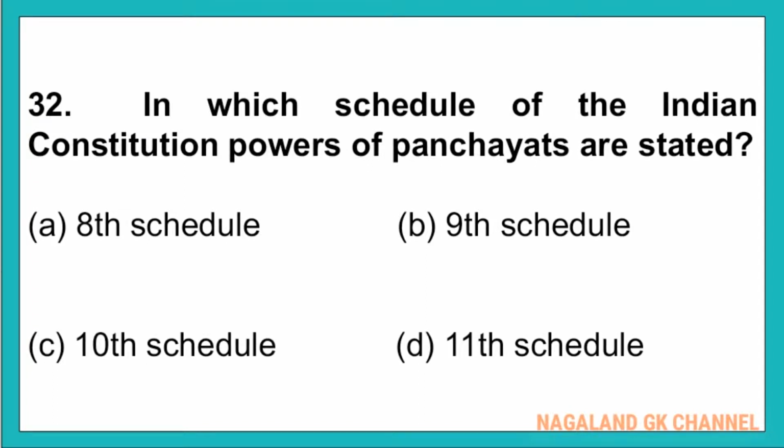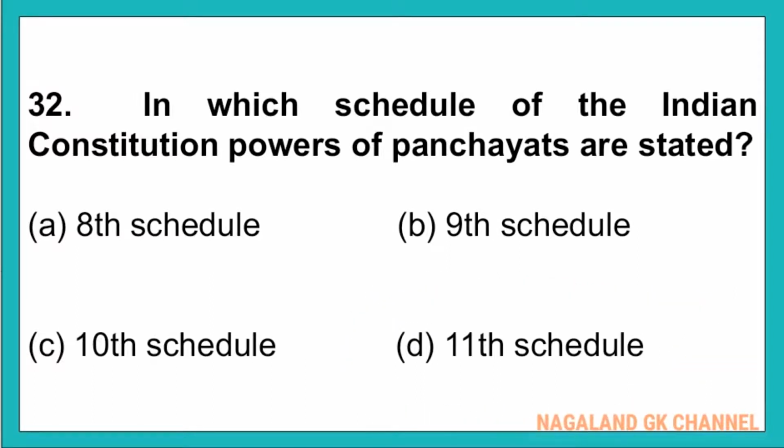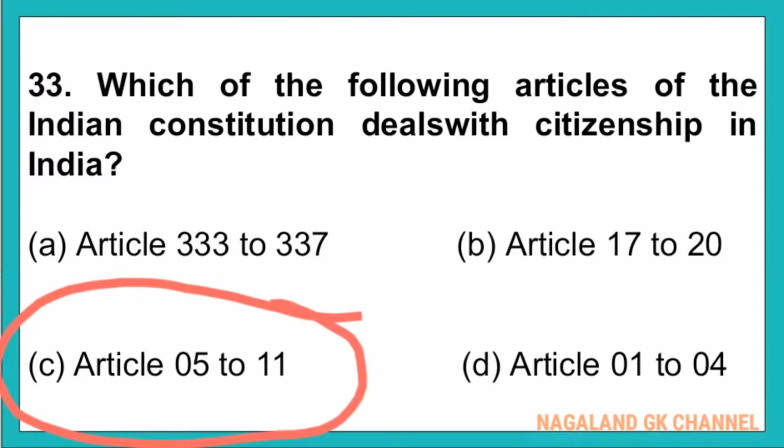And question number 32. In which schedule of the Indian Constitution powers of Panchayat are stated? And here, the correct answer is option number D. That is 11th schedule. And question number 33. Which of the following articles of the Indian Constitution deals with citizenships in India? And here, the correct answer is option number C, that is Article 5 to Article 11.